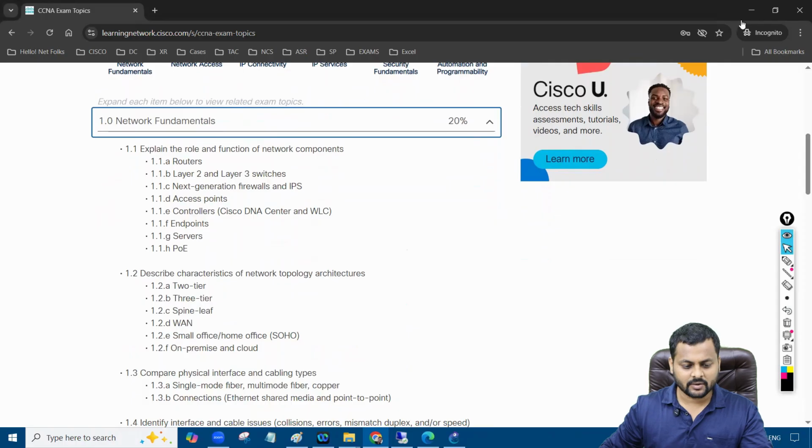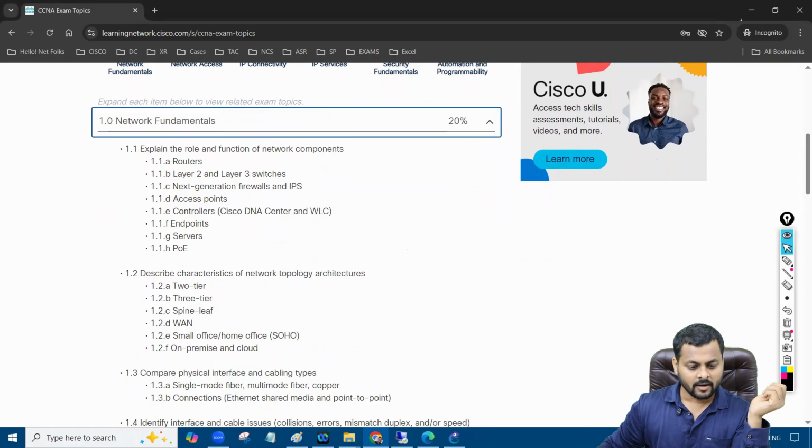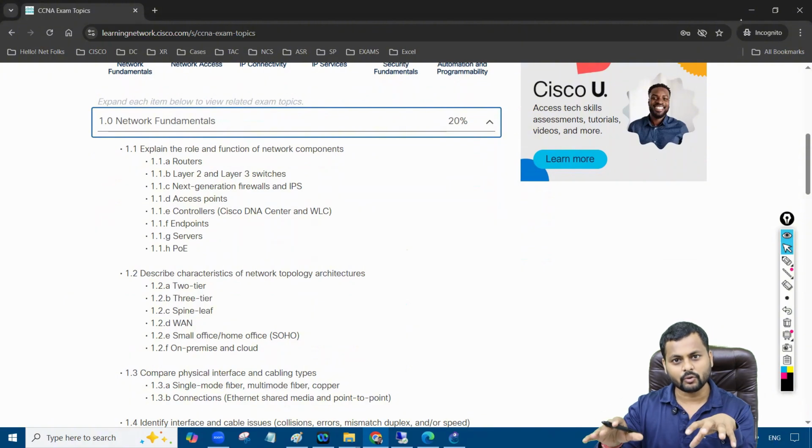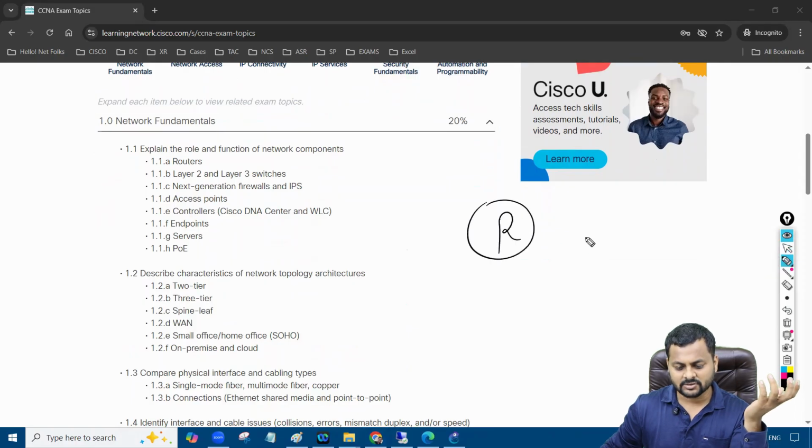If I talk about the topics in network fundamentals, they are mostly regarding hardware, right? Like what routers are, how a router works, what layer 2 and layer 3 switches are. Switches are part of layer 2 and layer 3 as well, depending on the models. Then we have firewalls and IPS, right? Based on these devices, you can secure your network. We also have the icons: this is the router icon, this is the switch icon. These are the icons of the devices that you see.